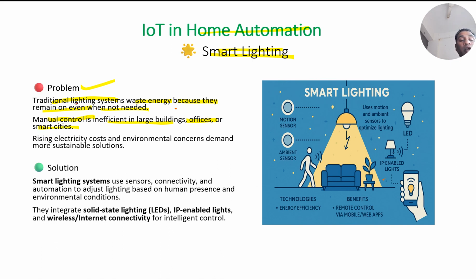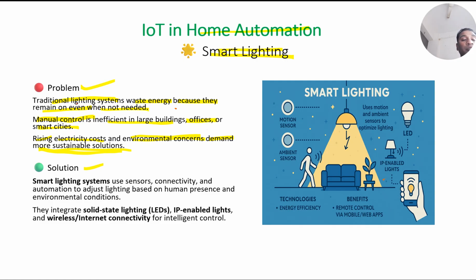We have large buildings, offices, several floors. It is difficult to go to each and every room and switch the light on and off. That is manual control. It is difficult and also inefficient. Because of this, when the light is on, the electricity cost rises, and it also leads to environmental concerns, because to produce electricity we use renewable sources of energy. Hence these demand more sustainable solutions.